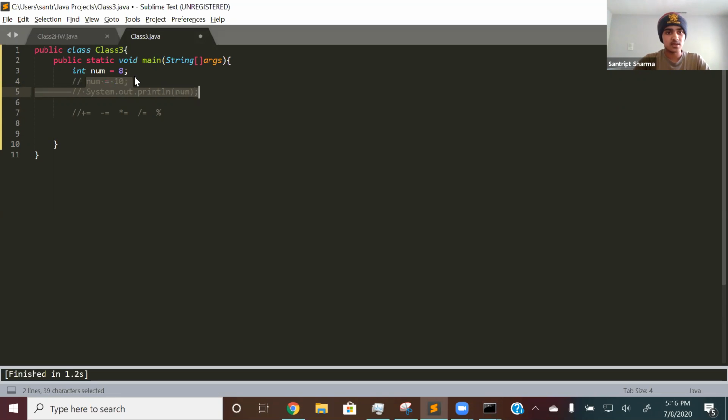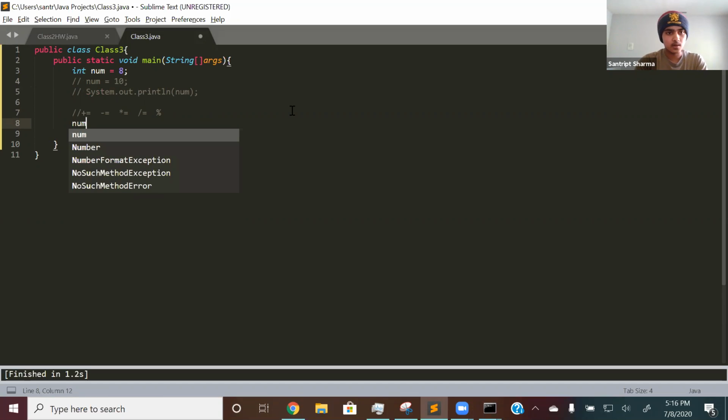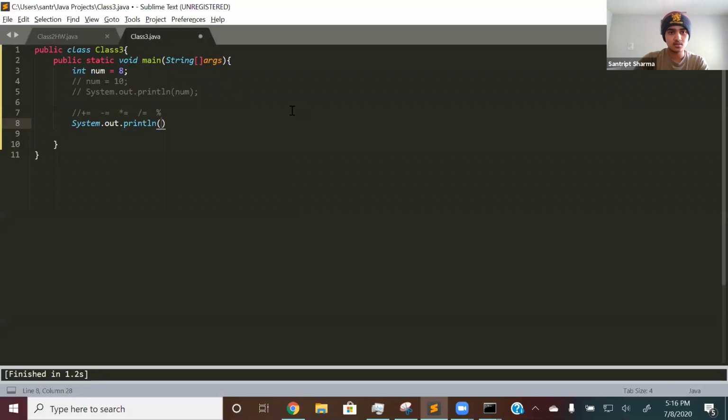Yeah, so num is equal to 8. So let's do num plus equals to... actually, let's put it in a print statement. System.out.println num plus equals... actually hold on. Let's create a new variable, new num. Int new num is equal to num plus equals to 3.